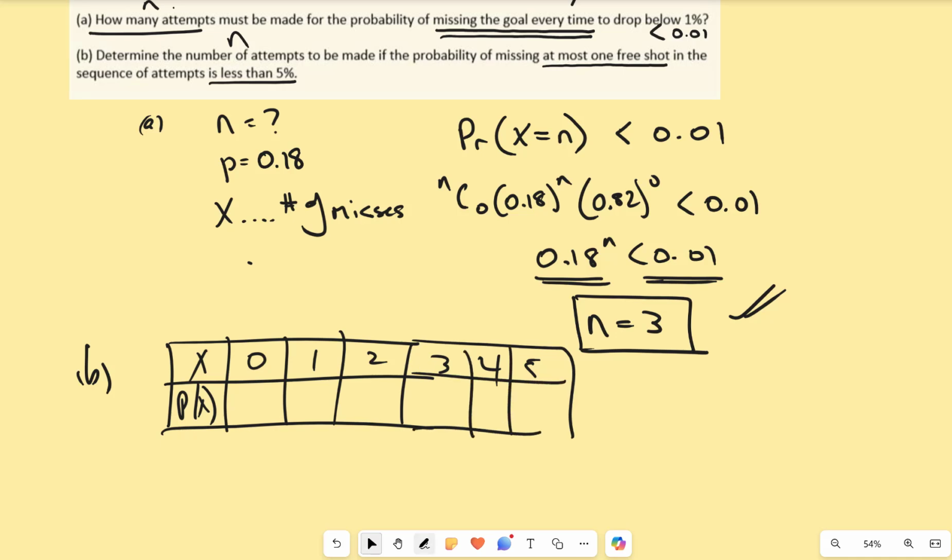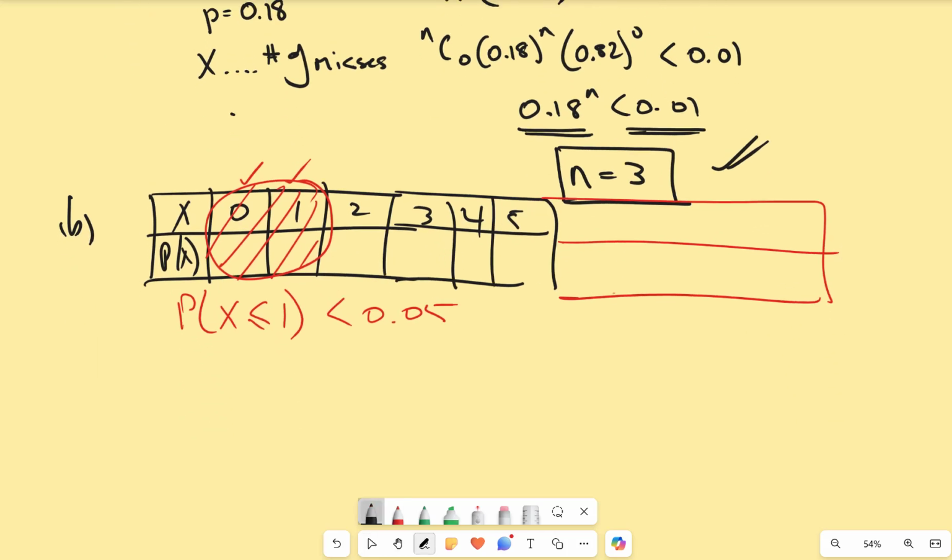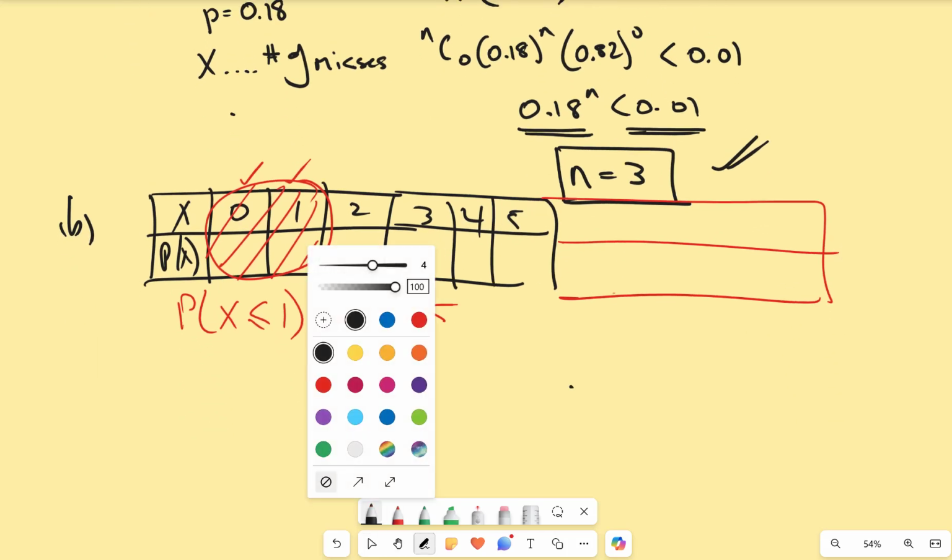At most 1. So I've missed none, or I've missed 1. That's what I'm after. So that's telling me what to do. It doesn't matter now how many shots I take. At most 1 means less than or equal to 1. And I want the probability of that happening to be less than 5%. Cool. So this is just a little bit more complicated, right?